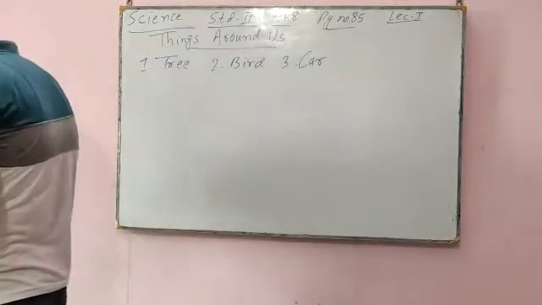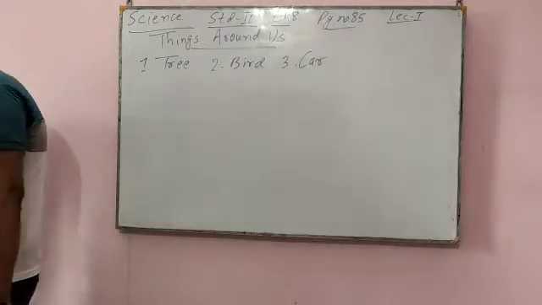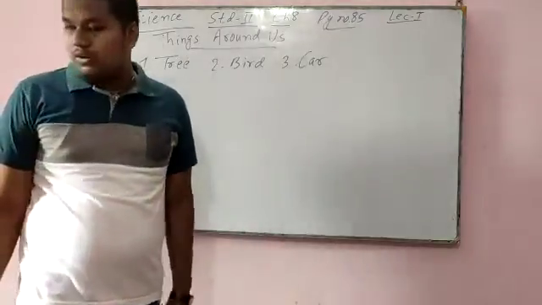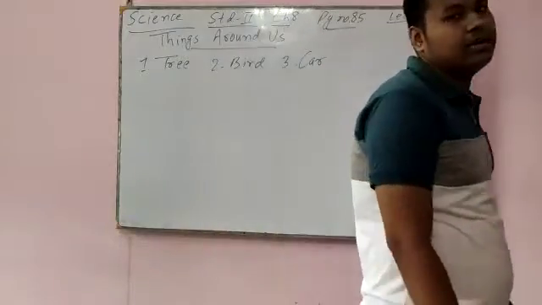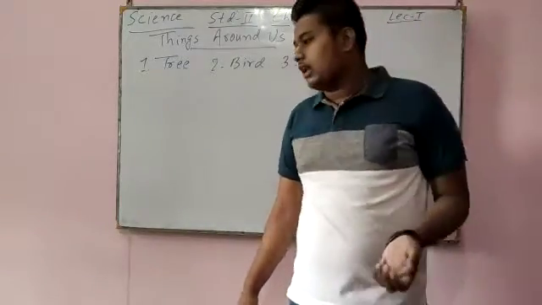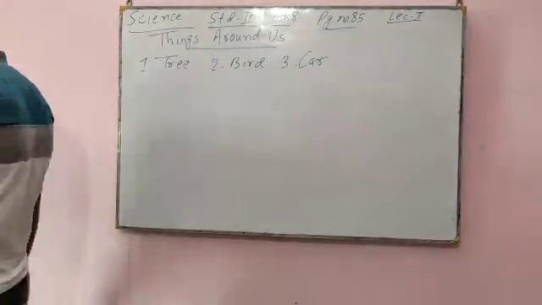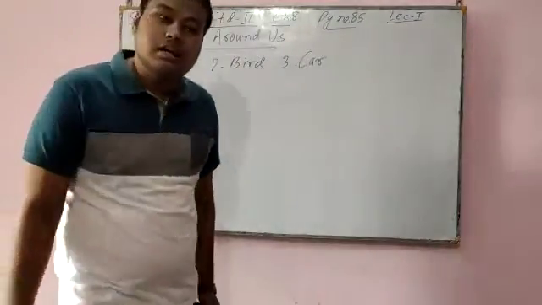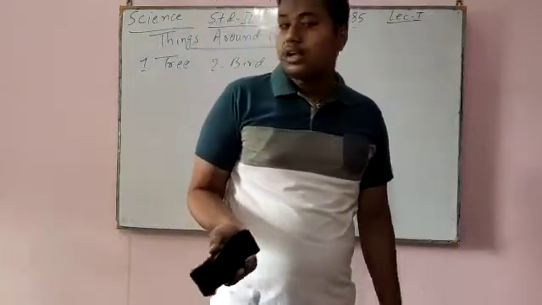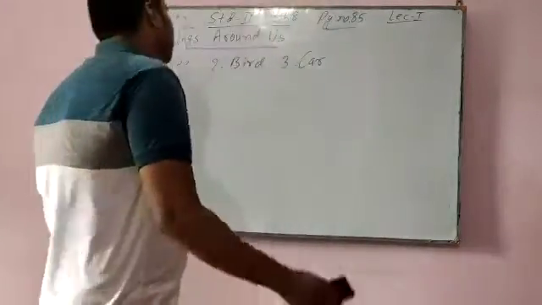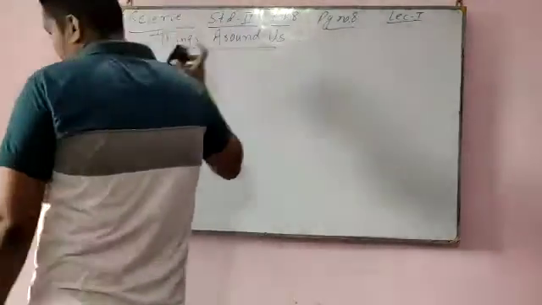So things around us can be natural or man-made also. Natural things can be living and natural non-living things will also be there. And man-made means those which are made by man. Okay, so now we come to page number 86.